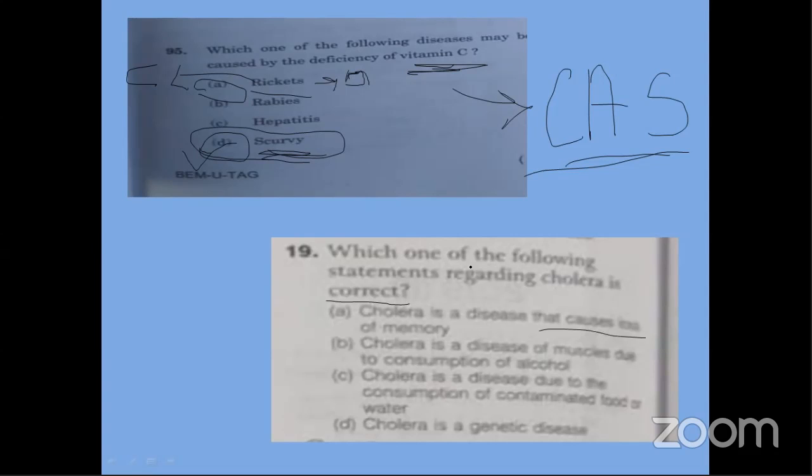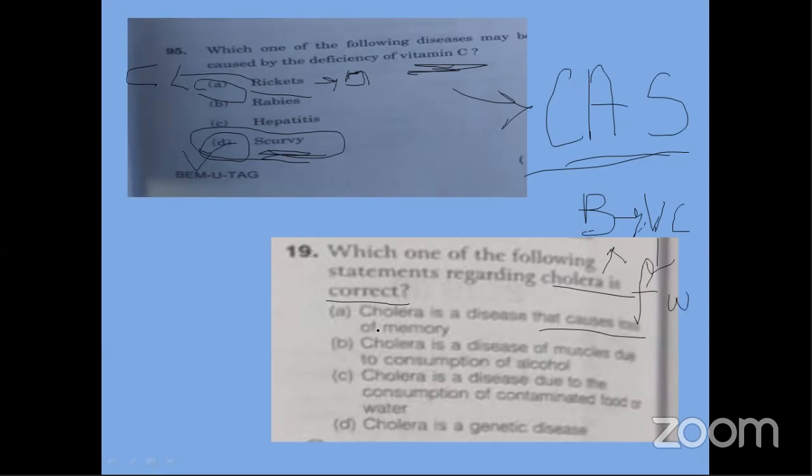What do we know basically? What do we know about cholera? First thing, that it is caused by a bacteria, and that bacteria is Vibrio cholerae, comma shape. So this is what we know. Moreover, what does it spread by? By contaminated food and water is what we know. Food and water. We know this much.